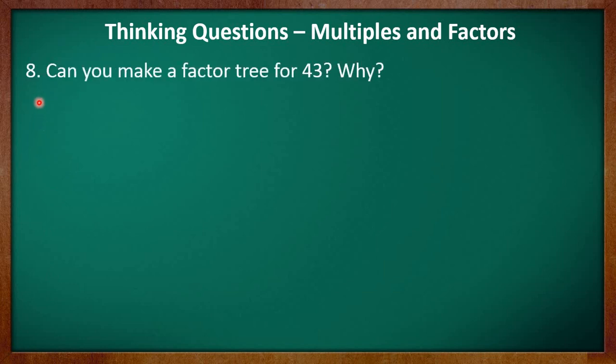Let's discuss question number 8. It says, can you make a factor tree for 43? Why? Let's check whether we can make the factor tree for 43 or not, and then we will give a reason for that. So, the first two factors which we will get for 43 would be 1 multiplied by 43 is equal to 43. That means 1 is the smallest and 43 is the greatest factor of number 43.